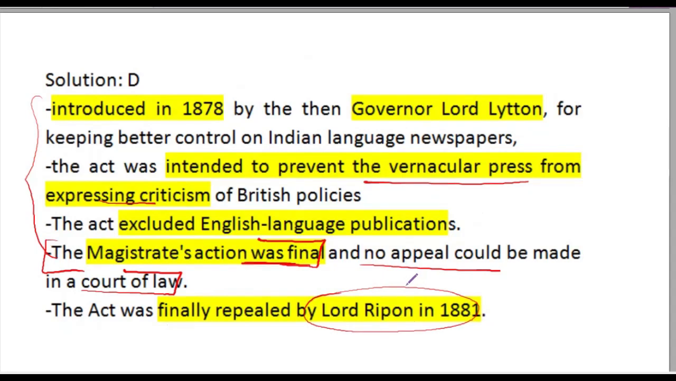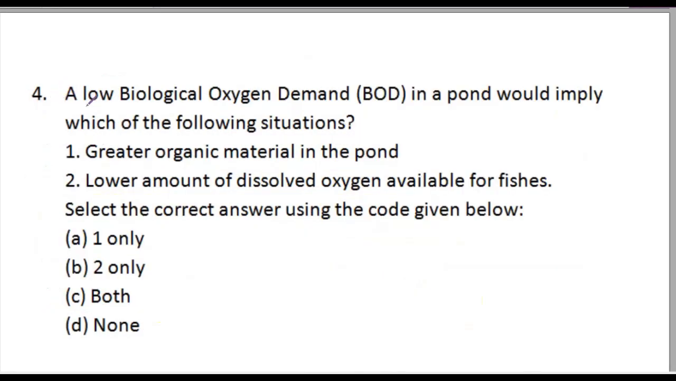Now moving forward, question 4. A low biological oxygen demand in a pond would imply which of the following situations? Statement 1, greater organic material in the pond. Statement 2, lower amount of dissolved oxygen available for fishes. Select the correct answer in the codes given below.